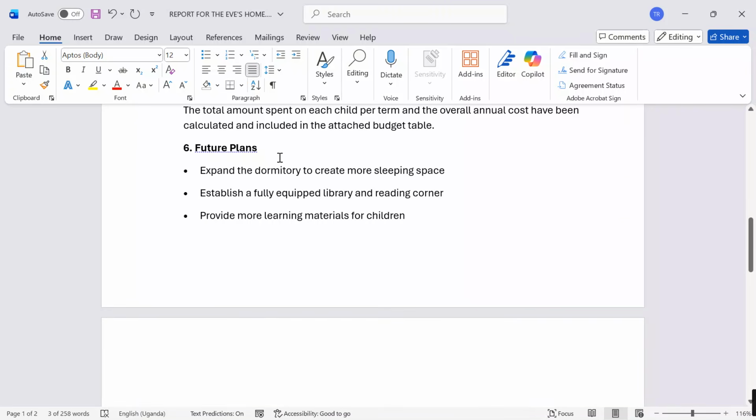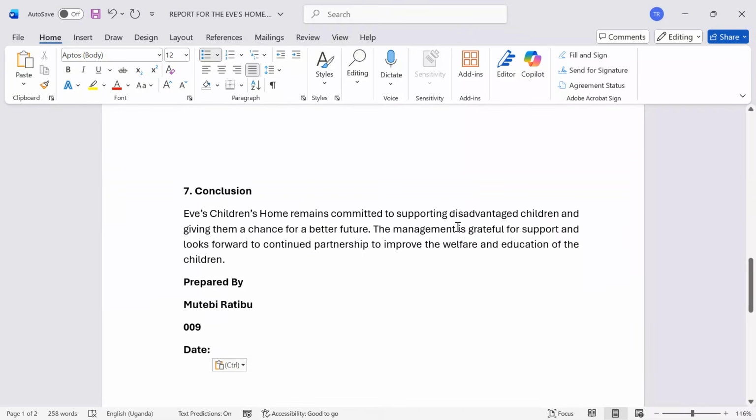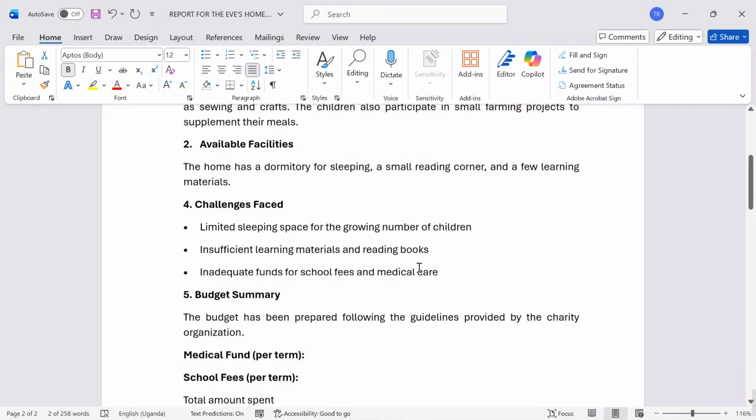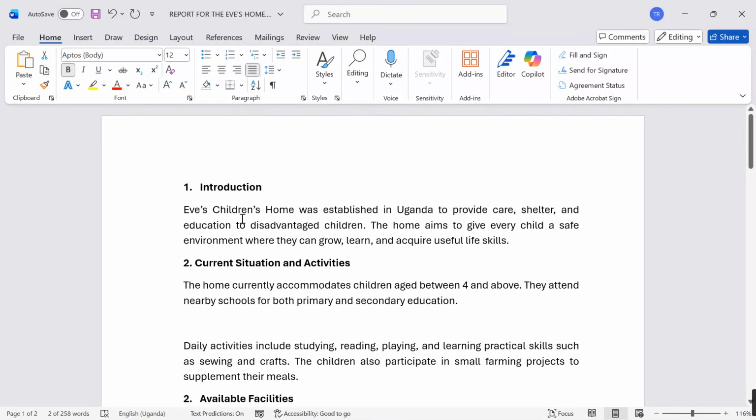I also have the future plans. So I've blended multiple things. I've put the conclusion and all that. So under our introduction, I've said Eve's Children's Home was established in Uganda to provide care, shelter, and education to disadvantaged children.